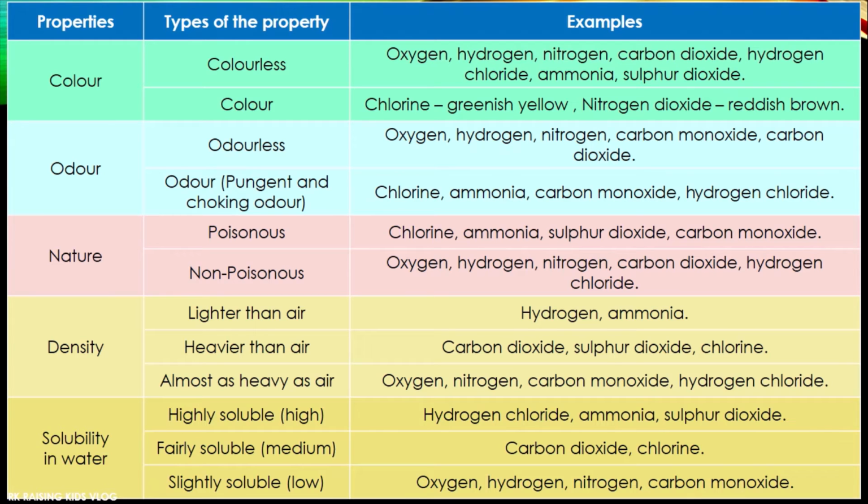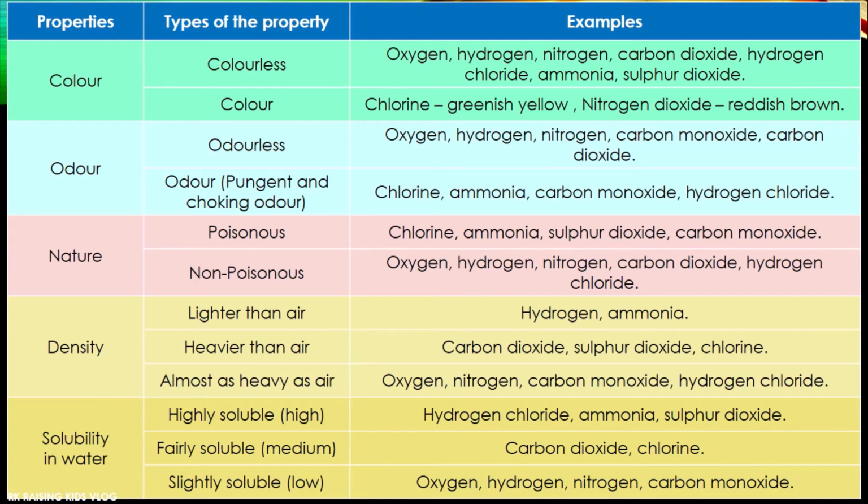These all are poisonous. And non-poisonous means which is not harmful for our health. The examples are oxygen, hydrogen, nitrogen, carbon dioxide, hydrogen chloride. These are all non-poisonous, means these are not harmful for our health.